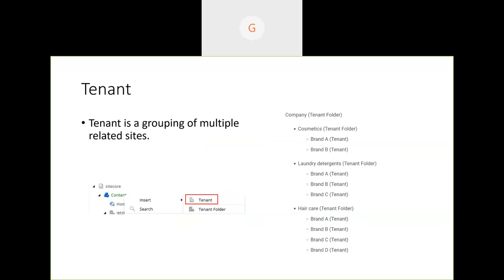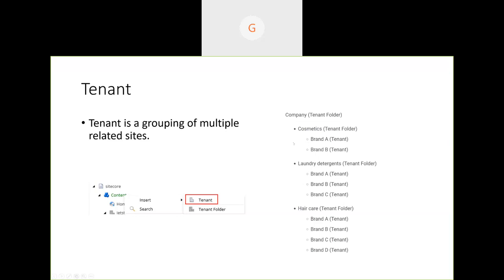When we build sites in the normal custom way, we used to create some folder structures and group some sites. Here, SXA provides us tenants. It's just like creating an item in Sitecore. We can scaffold it, and as soon as we create a tenant, it gives us a group of structures, and under the tenant we can keep adding new sites.